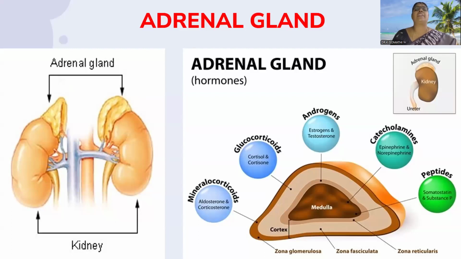Let us see about the adrenal gland. You can see the adrenal gland present on top of the kidneys. Both kidneys contain an adrenal gland. In this picture, you can clearly see the adrenal gland consists of two parts. The outer portion is called the adrenal cortex and the inner portion is the adrenal medulla. The adrenal cortex secretes hormones like glucocorticoids, mineralocorticoids, and androgens. The inner medulla secretes catecholamine hormones.